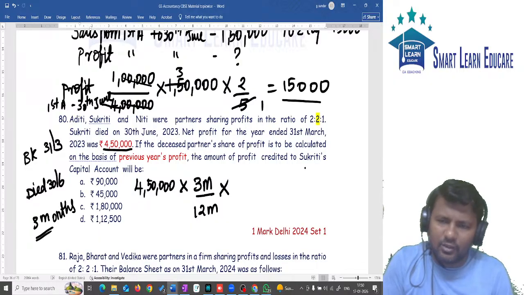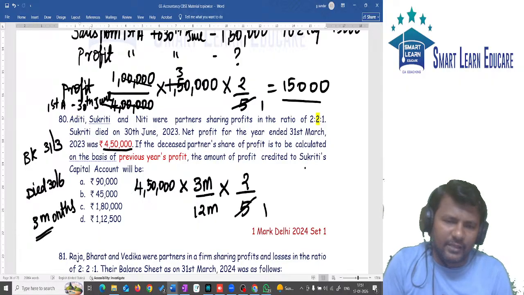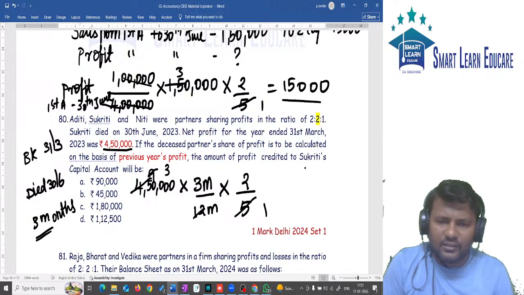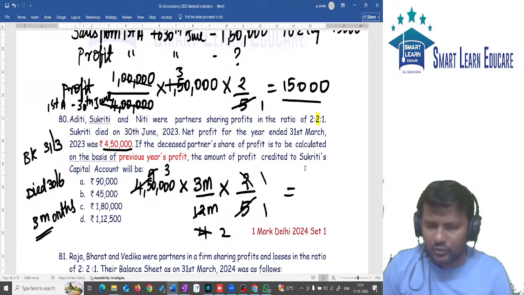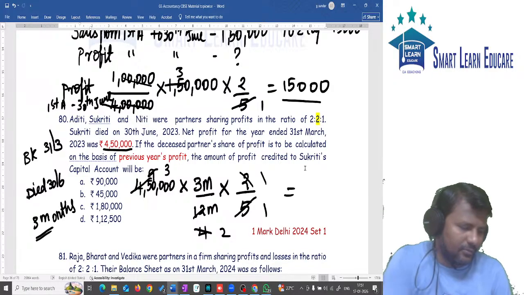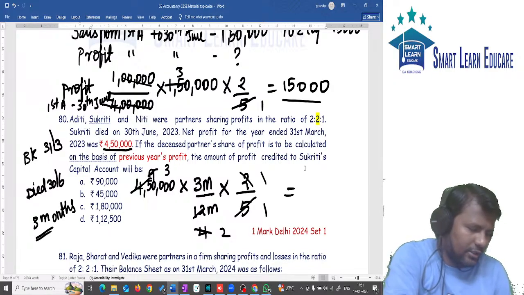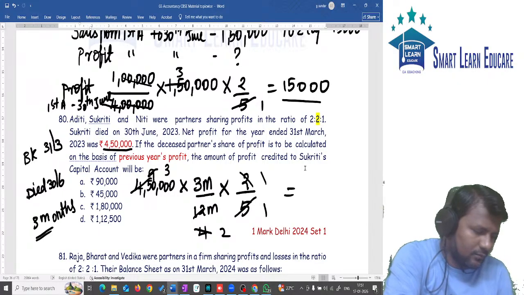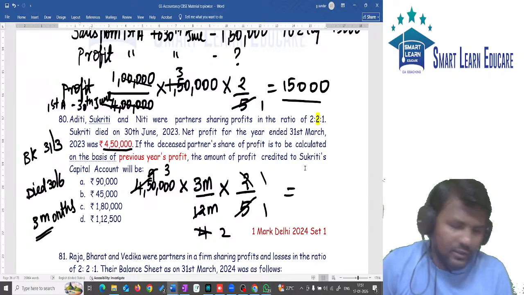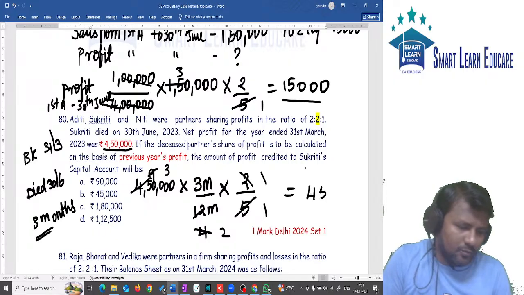Don't simplify first. There is still the profit sharing ratio, so apply that also. What is the profit sharing ratio? 2 by 5. So 4,50,000 into 3 by 12 into 2 by 5. What is the answer you are getting? It is 45,000. Yeah. What is your doubt, ma?